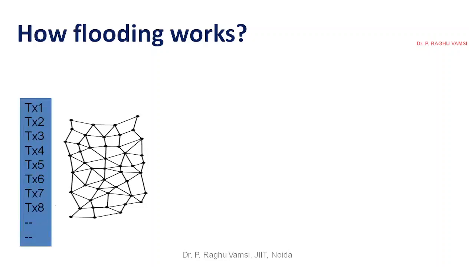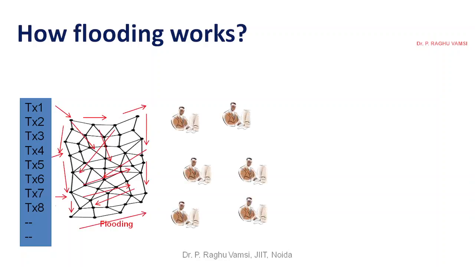Here are the transactions, TX1, TX2, TX3, so many transactions. Whenever any transaction is generated, it will be flooded in the network, completely flooded. Once it is flooded, obviously you will have miners sitting somewhere in this network. Because you don't know how big the network is, as we have seen, it is spread over the entire world. You don't know exactly where the miners are sitting. So these miners may receive these transactions.